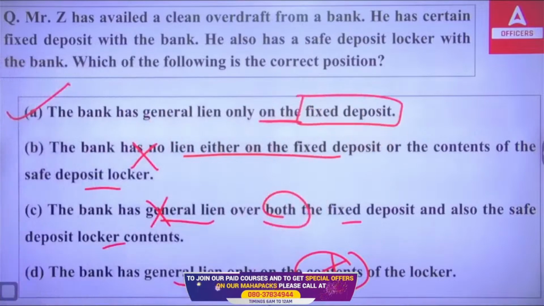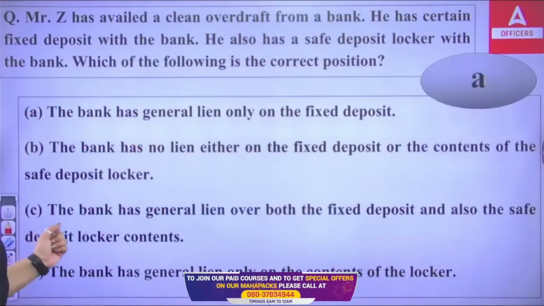There are two types of lien, right? General lien and specific lien. So the general lien is only on the fixed deposit. Okay, so the right answer is A.